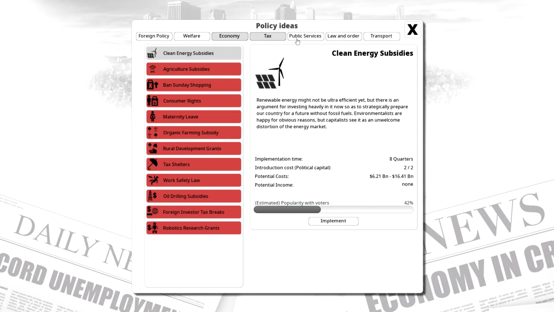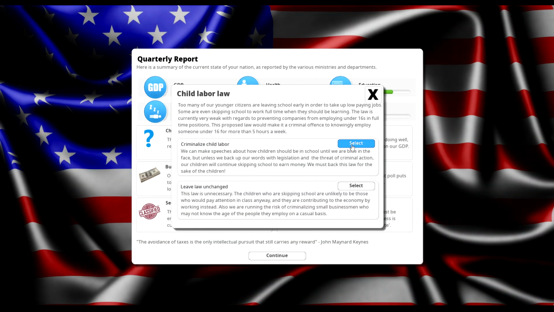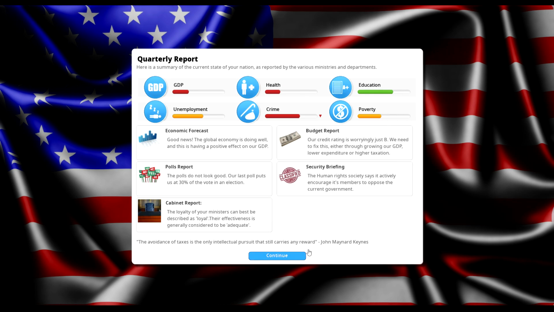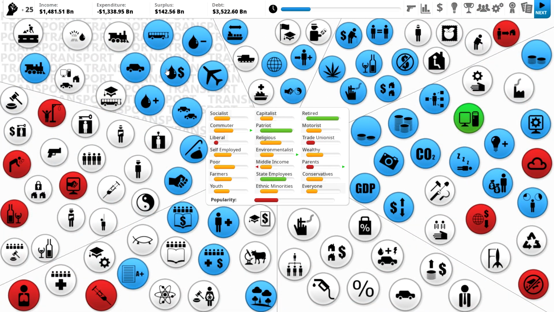certain jobs. Okay, we are going to criminalize child labor because we don't want children to be taken advantage of or injured. So we now have a surplus, which is good because we owe $3.522 trillion.